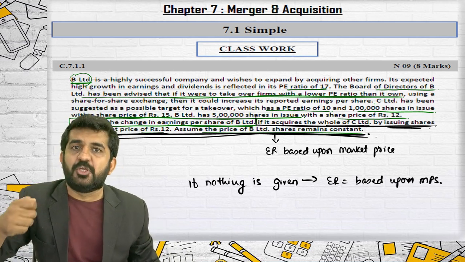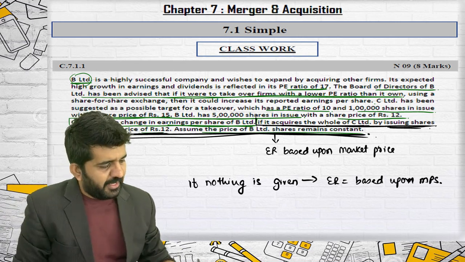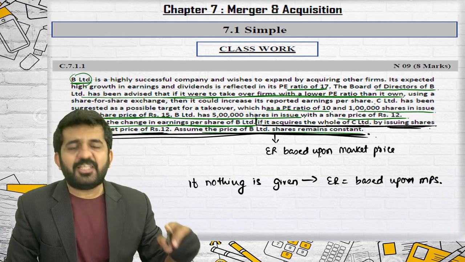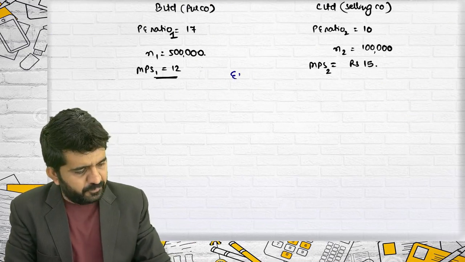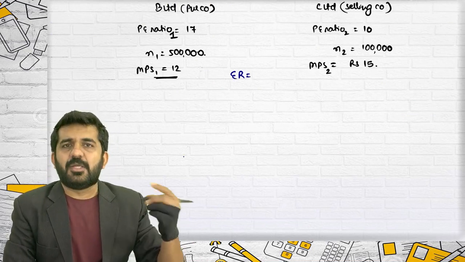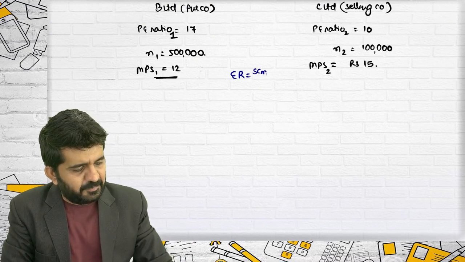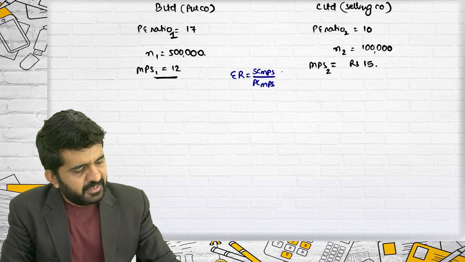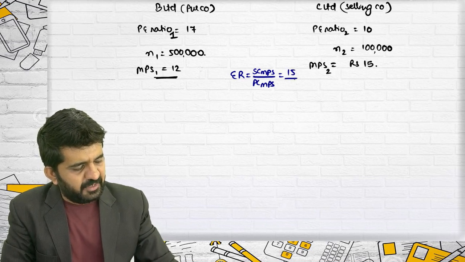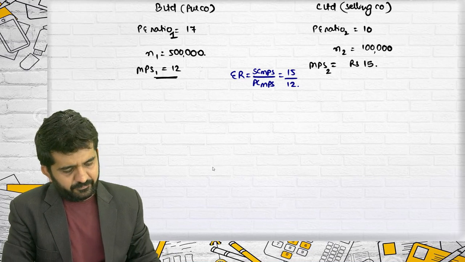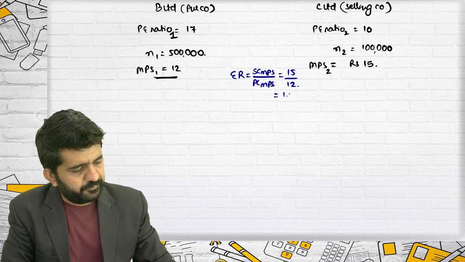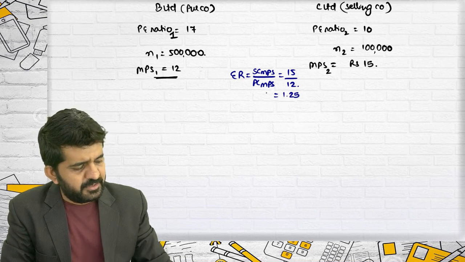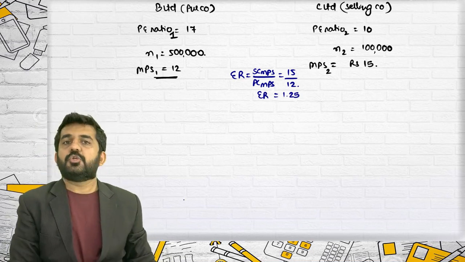So unless otherwise given, you should take the exchange ratio based upon MPS. Exchange ratio based upon MPS is the selling company's MPS divided by the purchasing company's MPS. Selling company's MPS is 15 divided by 12. It is 1.25. That is the exchange ratio.